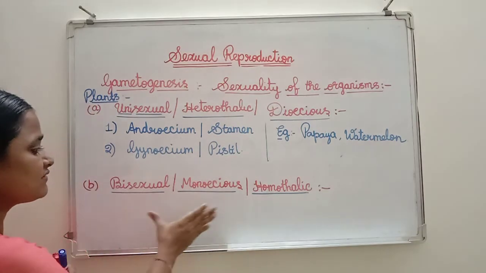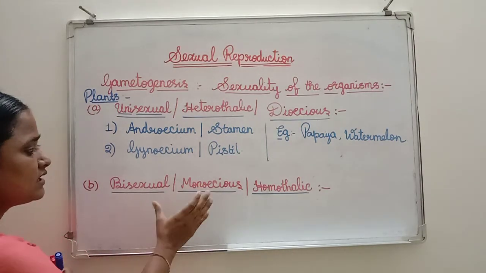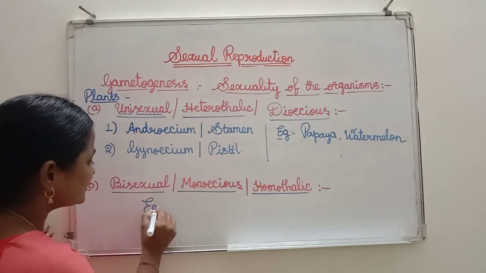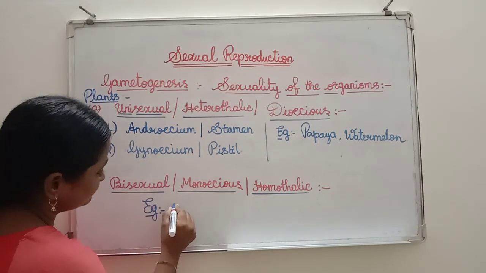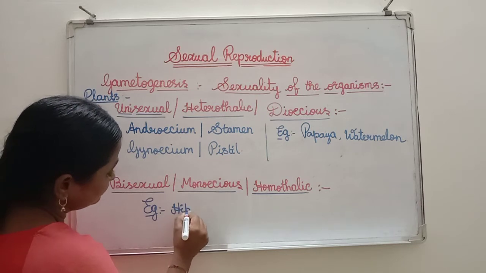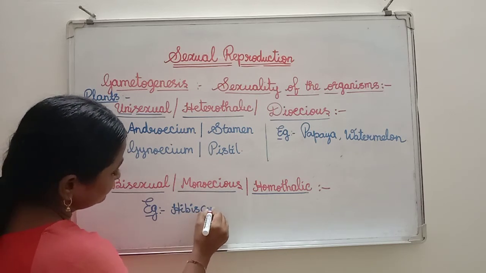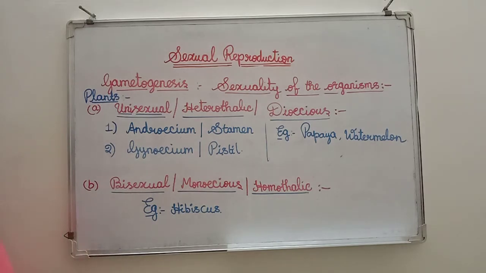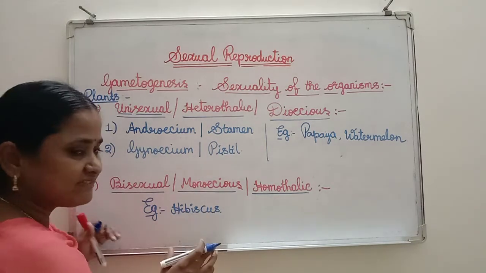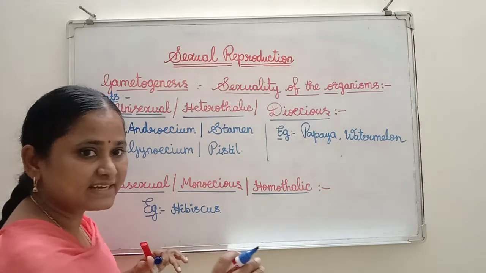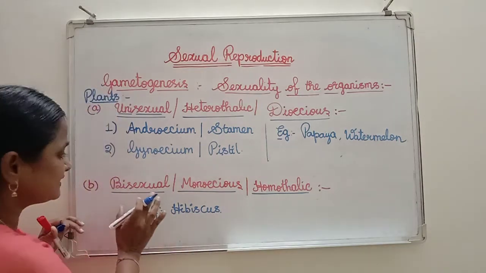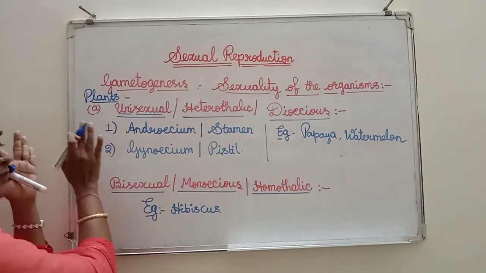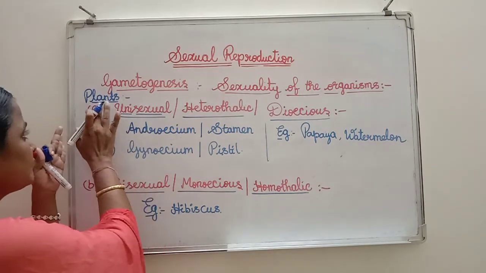Example of this is hibiscus. You know very well in hibiscus both androecium and gynoecium are present in the same flower. So this is the sexuality of the plants.